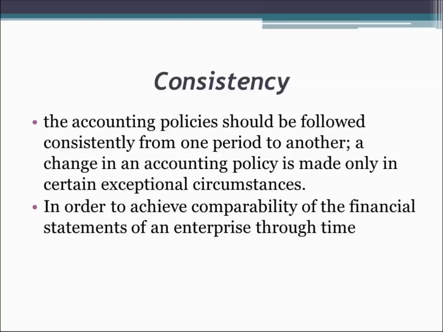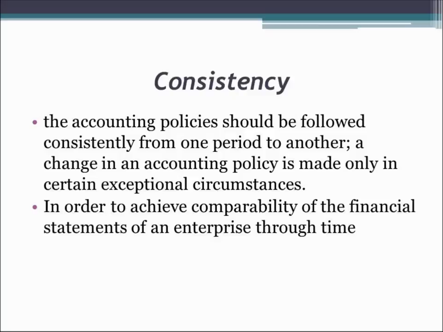The concept says that the accounting policies should be followed consistently from one period to another. That is, for example, in depreciation, we are providing depreciation on the machinery acquired by us in the business on the WDV method, that is the written down value method.